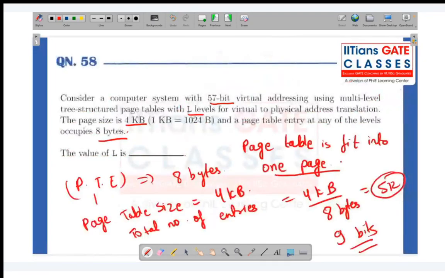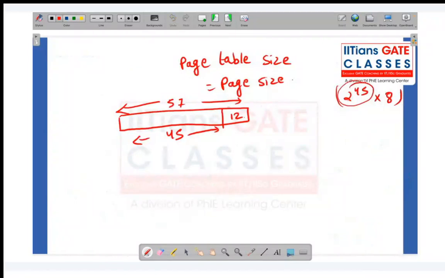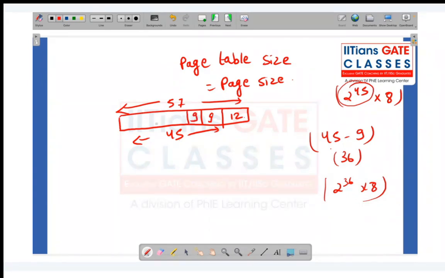As discussed, we will require 9 bits for one level. So this is 45, 9. So 45 minus 9 is how much? 36. If we still do 2 power 36 into 8, it will be more than the page size. So again I will divide. 36, again I'll divide by 9. Then similarly 27. So like this it will be happening.